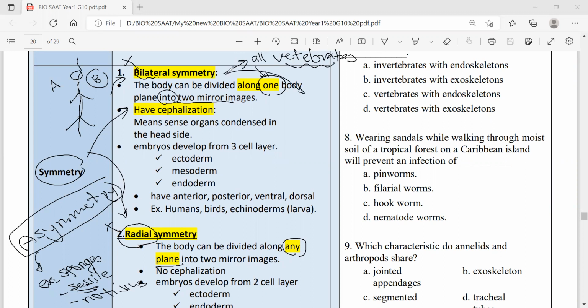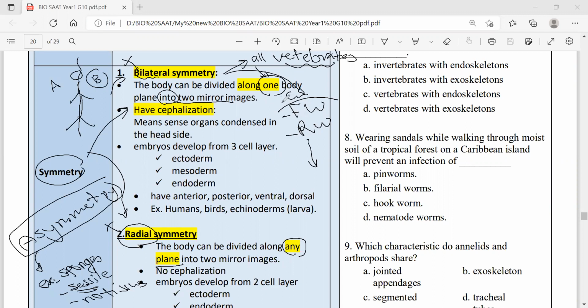And also flatworms, the second group, and roundworms, and all the organisms after Cnidarians, from the third group, all the invertebrates from the third group on have bilateral symmetry.